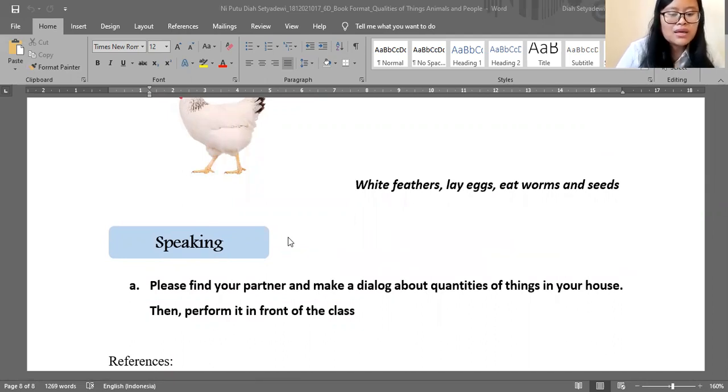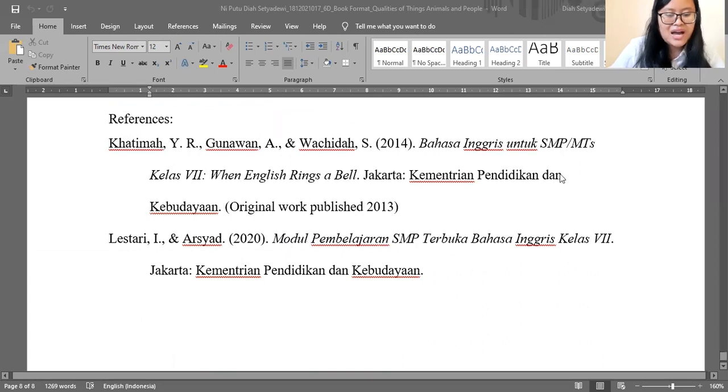By performing in front of the class, students are able to increase their speaking skills. So these are some exercises for 7th grade junior high school students about qualities of things, animals, and also people.